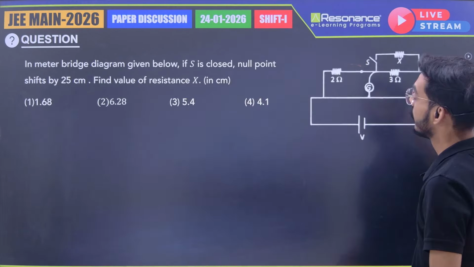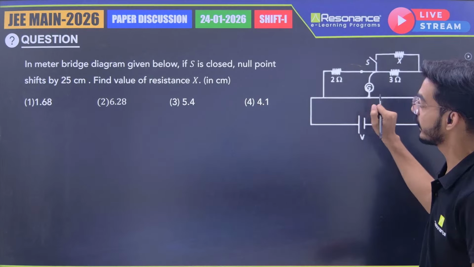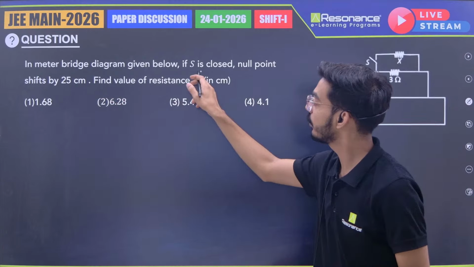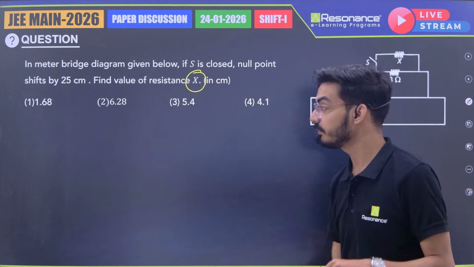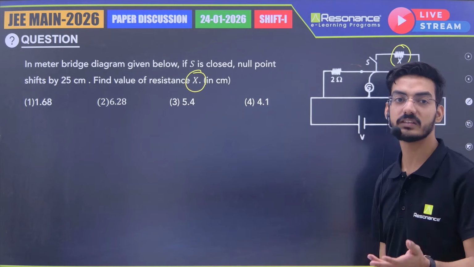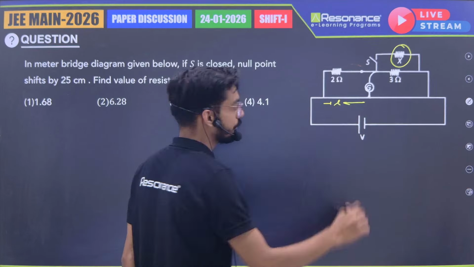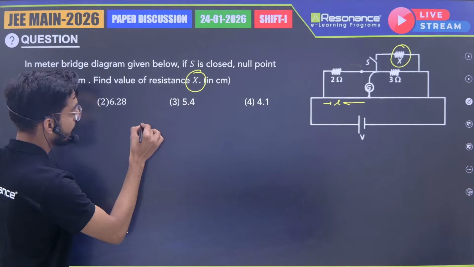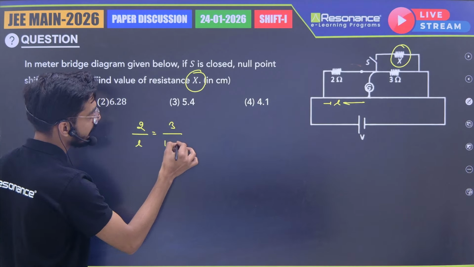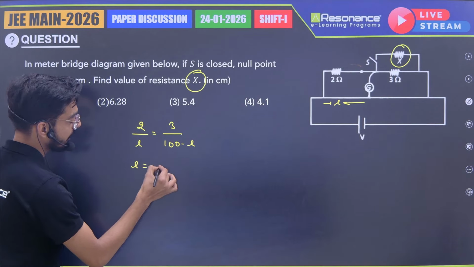Okay, next question is from meter bridge. The diagram is given. If S is closed, the null point shifts by 25 centimeter. Find the value of resistance X. Initially this X is not connected to the circuit. So let's say the initial length is L. The condition will be 2 by L equals 3 by 100 minus L. It's a meter bridge, the total length is 100. So when we solve, we will get L equals 40 centimeter.